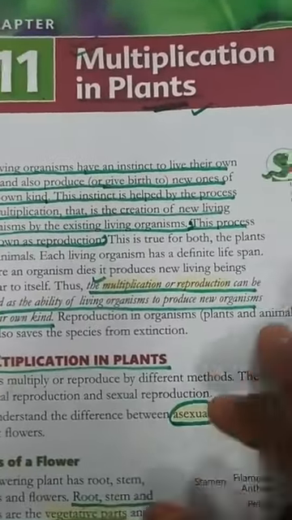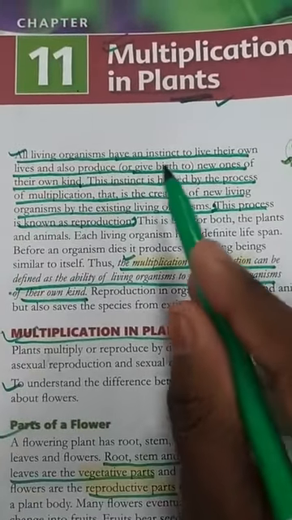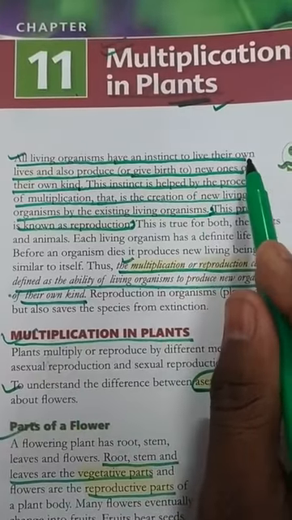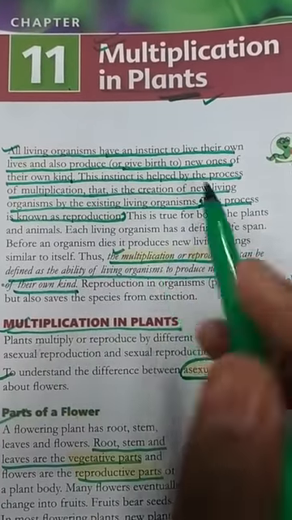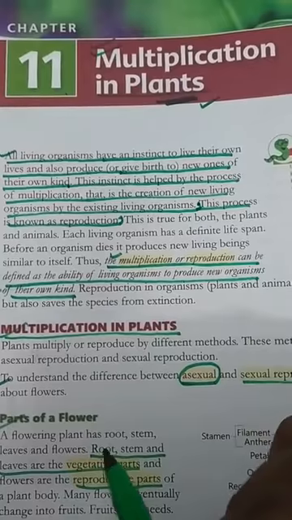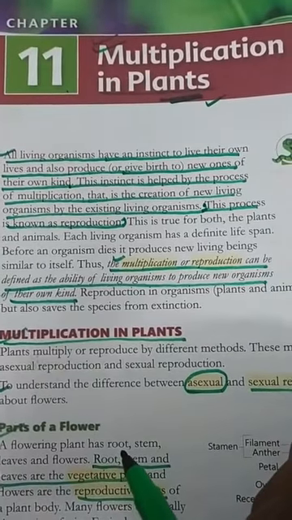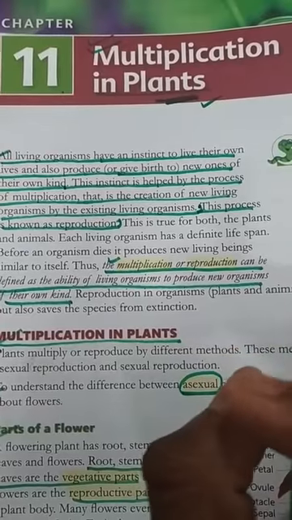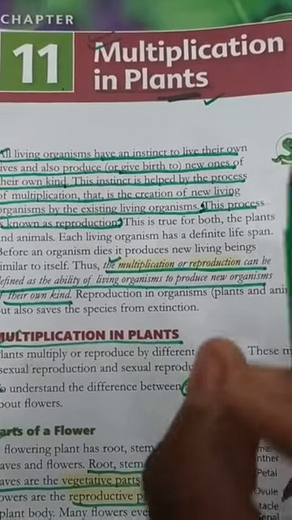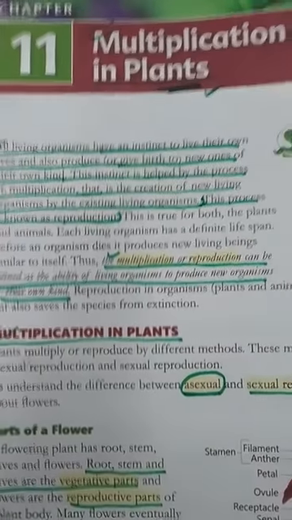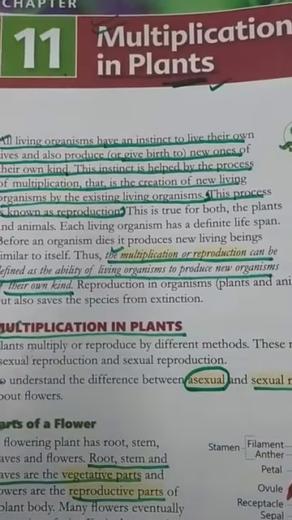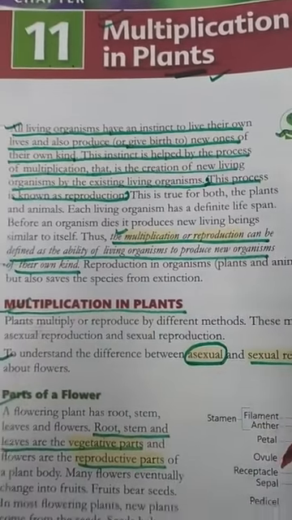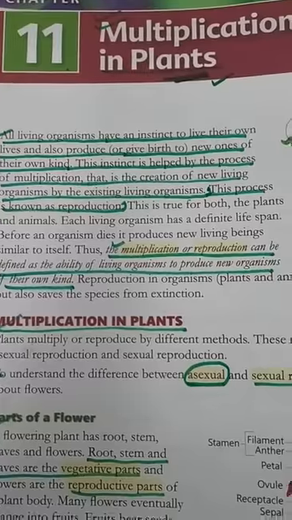Okay students, as we know, all living organisms have a distinct instinct to live their own lives, and also to produce and give birth to their own kind. This is a multiplication process. The creation of a new living organism by an existing living organism is known as reproduction.